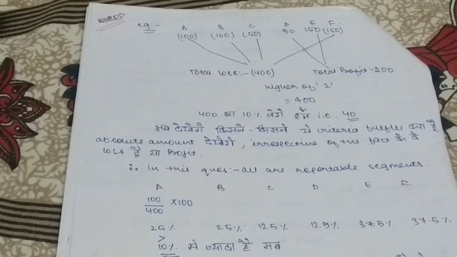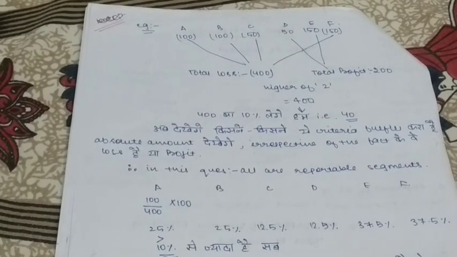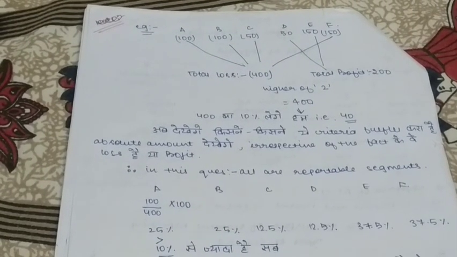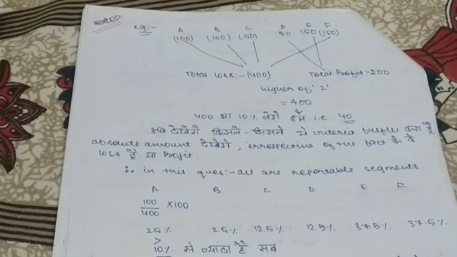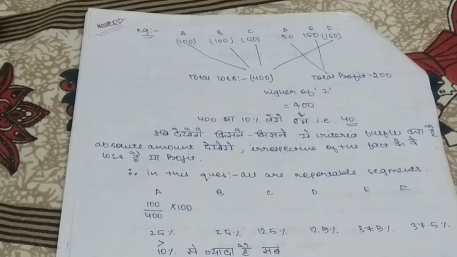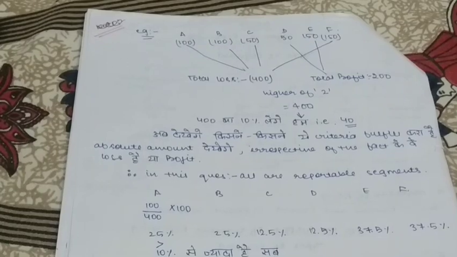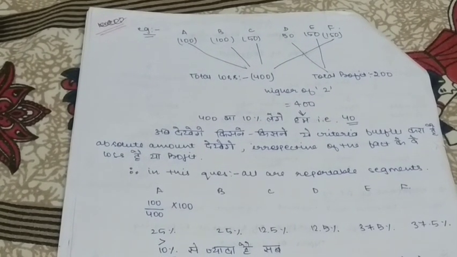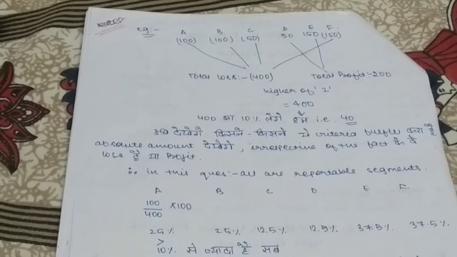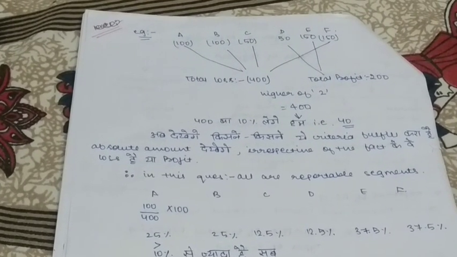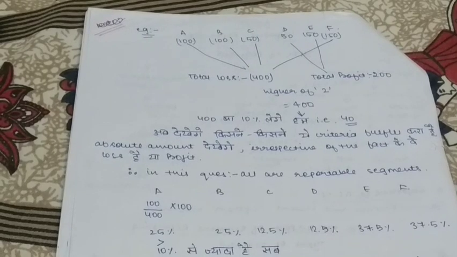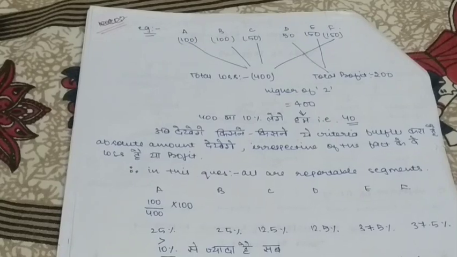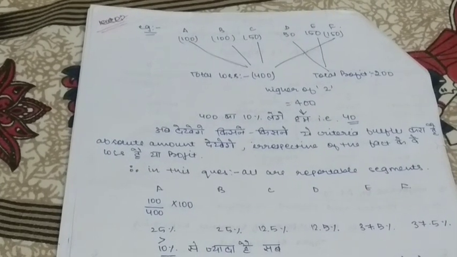Now in this situation we can see that there are both losses and profits. So what we will do is take the higher of the values. We will not consider the sign, whether it is loss or profit. We will just see the value, and here 400 is higher than 200, so we will take 400 to find out the 10% of our segment result. In the next step we will take 10% of 400, which comes to 40.